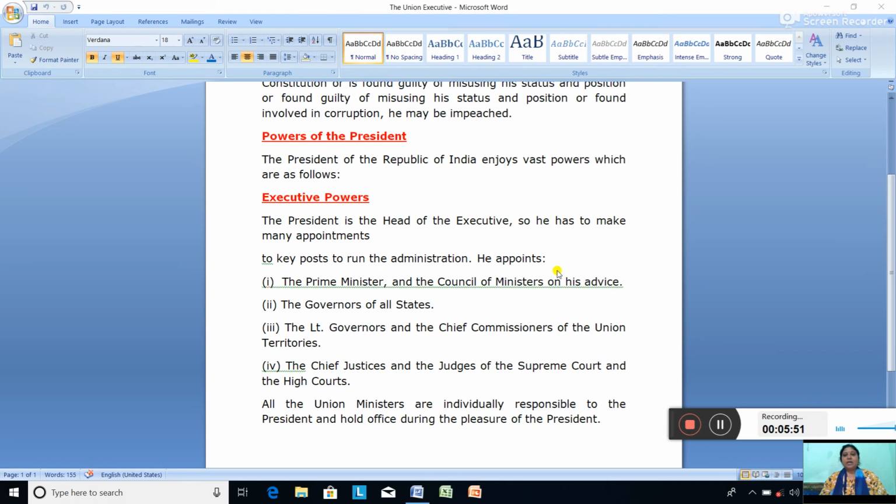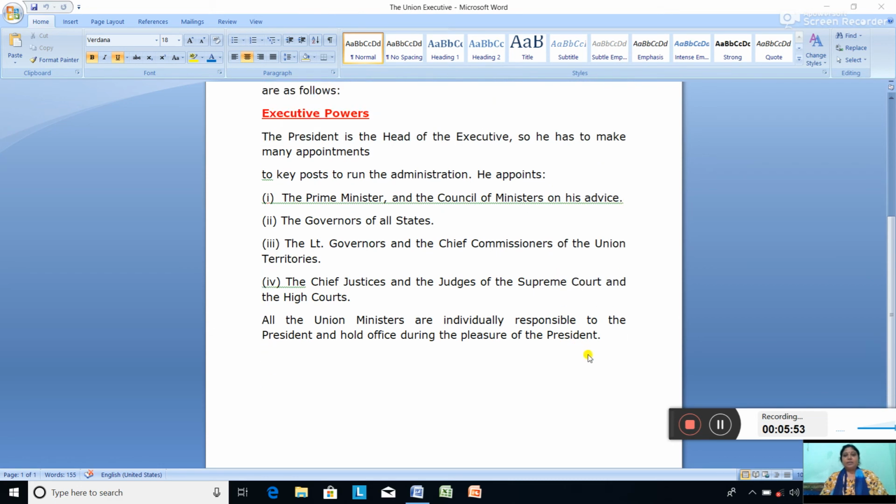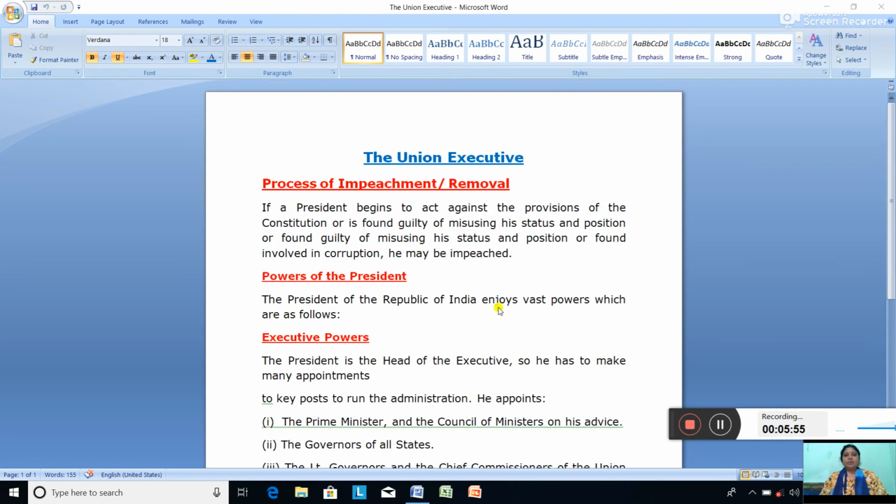So in today's class we completed the process of impeachment, where you studied that the president can be removed by the parliament if he is found guilty of misusing his power and position or if he acts against the provisions of the constitution.